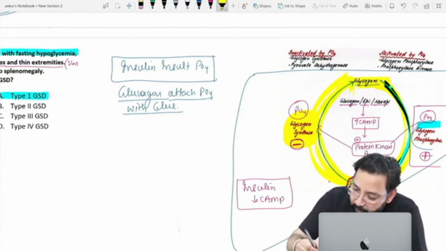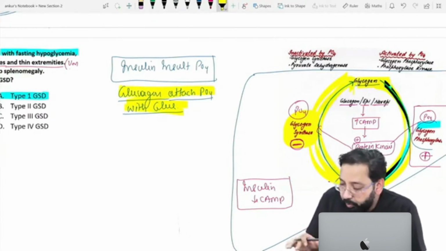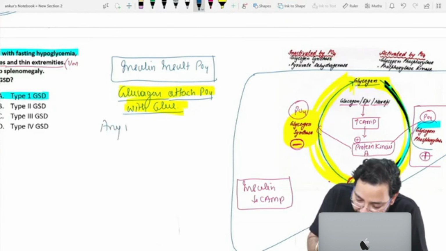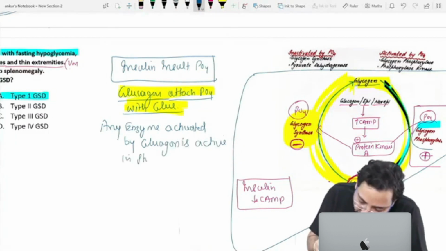So any enzyme activated by glucagon is active in the phosphorylated state.